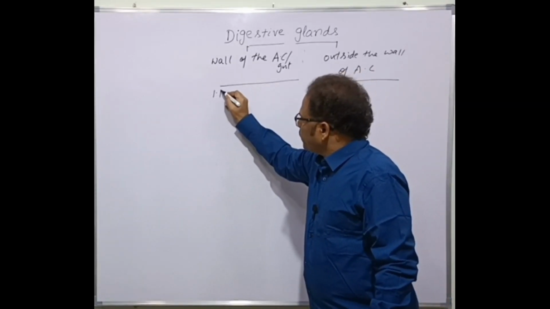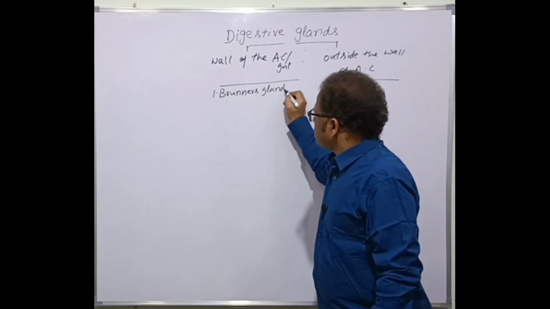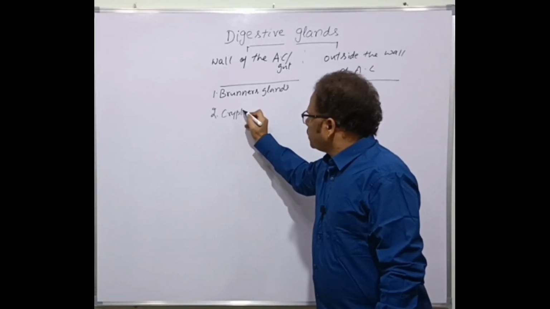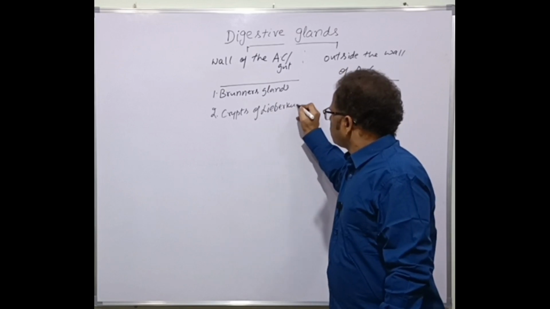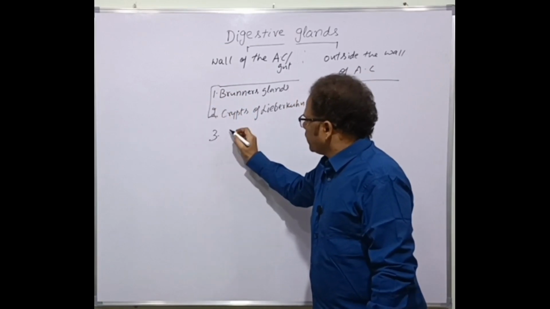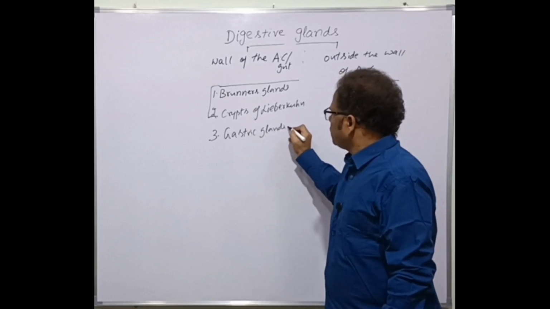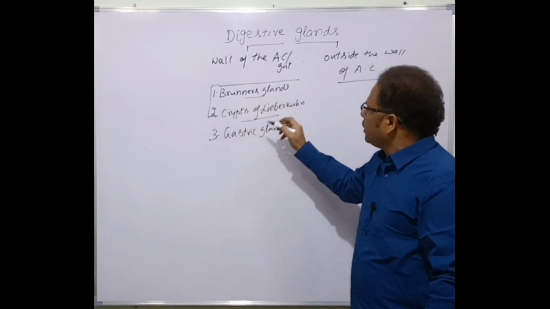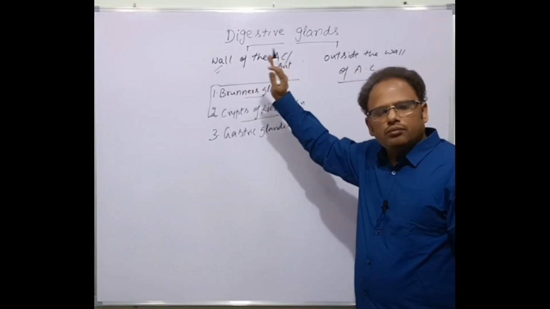One is the Brunner's glands, present in the submucosa of the duodenum, and the crypts of Lieberkühn. These two are the intestinal glands, and the third one is called the gastric glands of the stomach. The intestinal glands, which constitute the Brunner's glands and the crypts, are present within the wall of the alimentary canal.